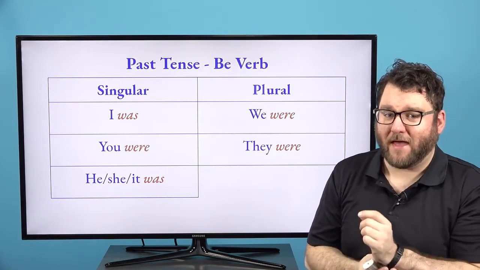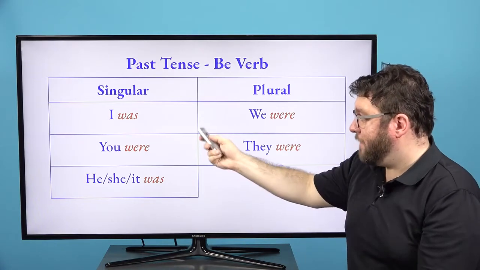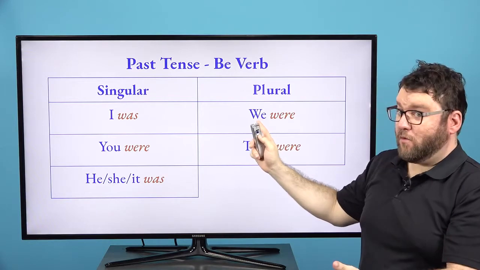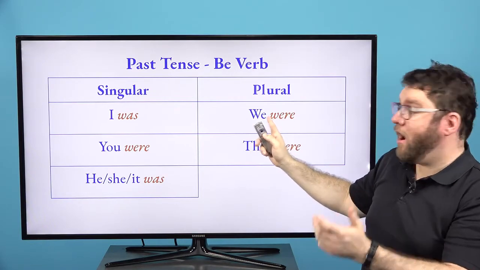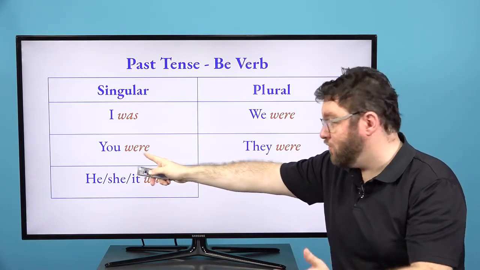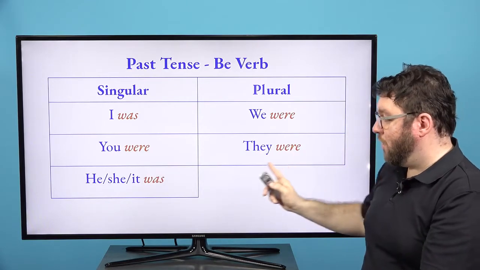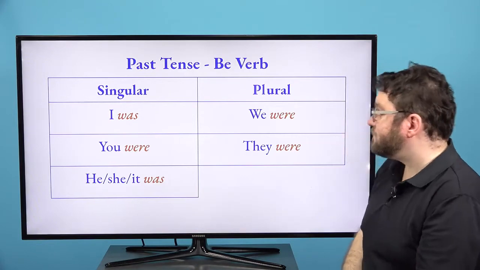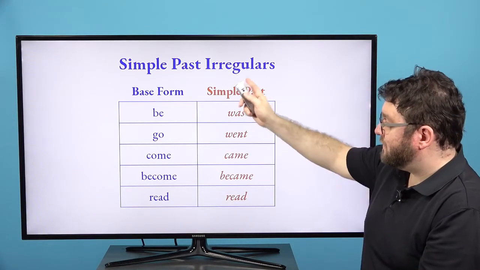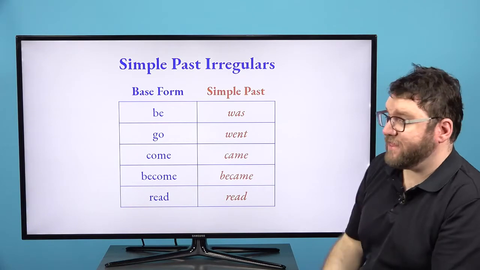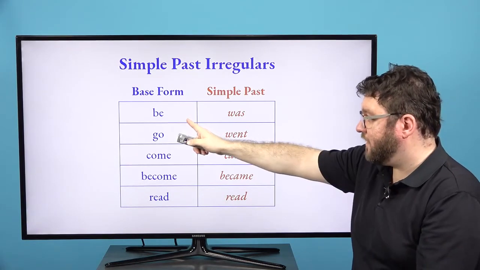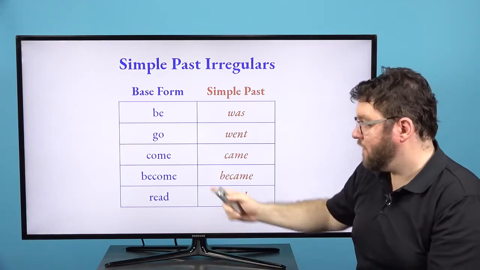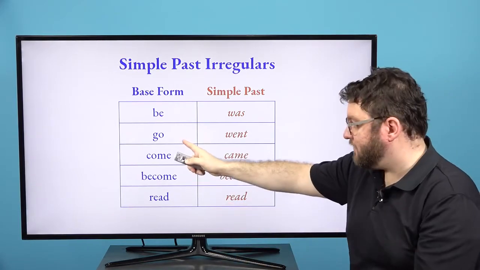Okay, now we have our past tense for be verbs. So remember, I am, I was. We are, we were. You are, you were. They are, they were. He, she, it is. He, she, it was. So here's just the simple past. This is dealing with irregular verbs. So we already talked about the be verb. We can just do was or were.